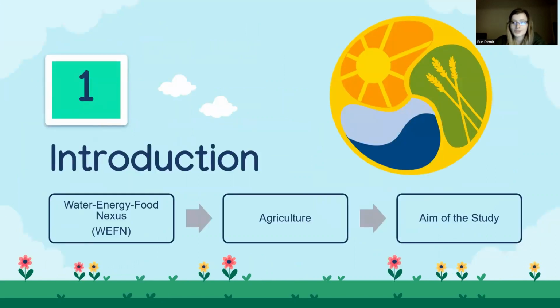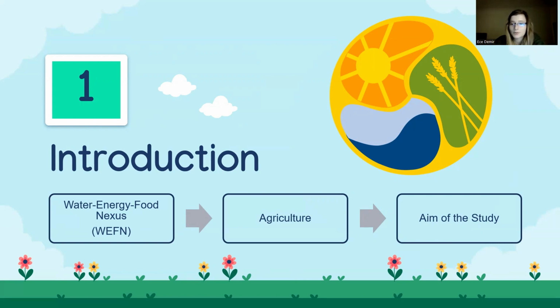Let's start with the introduction. In order to deal with global challenges on water, energy, and food security, the WEF Nexus concept has emerged as a solution. The WEF Nexus is considered to be a complete concept for achieving sustainable development by identifying connections and synergies. The improper use of water and energy for agriculture has a serious impact on food security, particularly in developing countries. As a result, WEF is closely tied to irrigated agricultural systems.